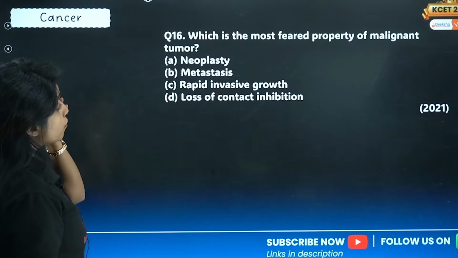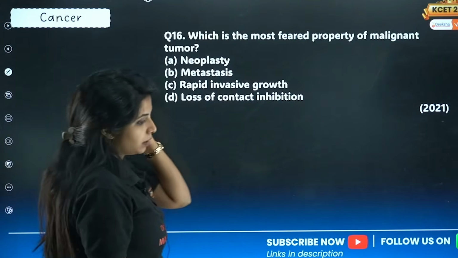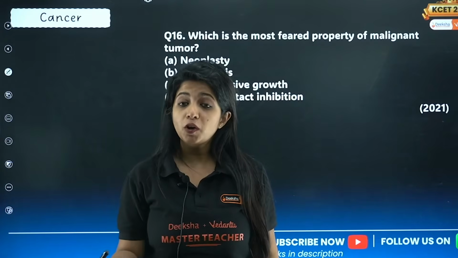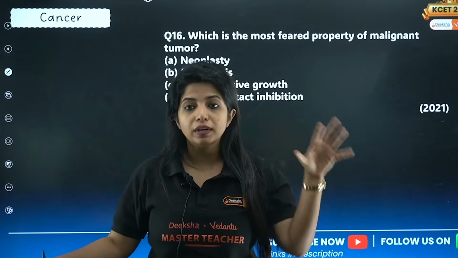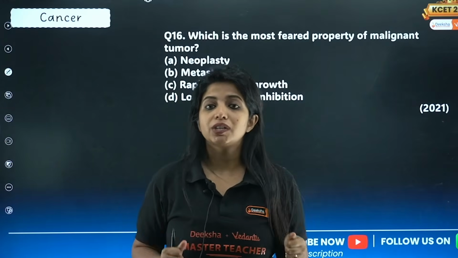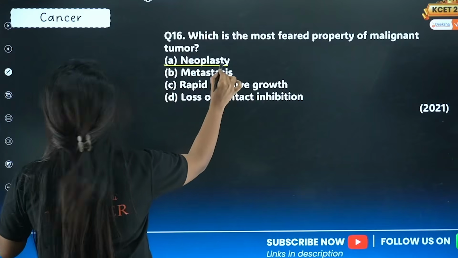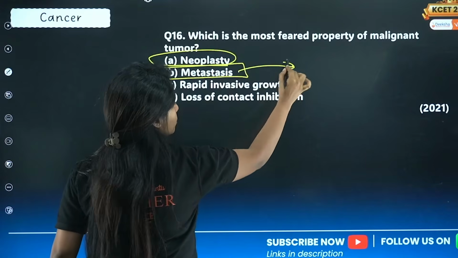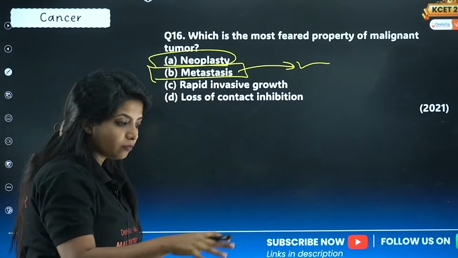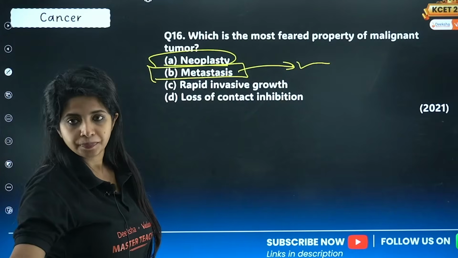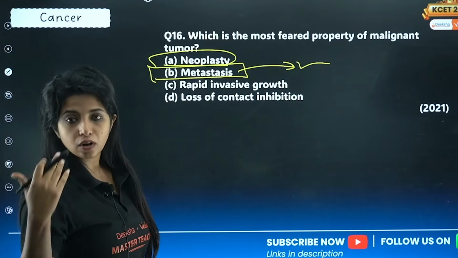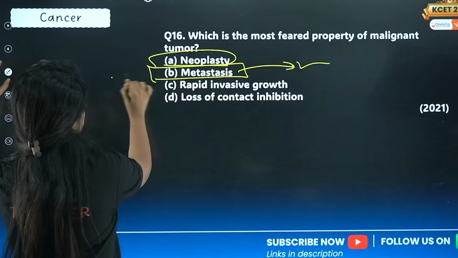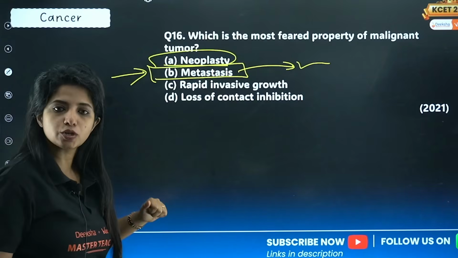Which is the most feared property of malignant tumor? You have benign tumor which basically stays at one place, you can remove it. Malignant form of tumor does not stay at one place, it moves around the body, it spreads. And this is the most feared or dangerous property. It's not neoplasty. Neoplasty means you have the ability to change the cell shape and things like that. It is metastasis, movement to different parts of the body. That is the problem, because when we solve one area, there will be another area which is already affected. Not rapid invasive growth, not loss of contact inhibition. That is happening in benign tumor also. Malignant form of tumor has metastasis happening. So B is your answer for this particular question.